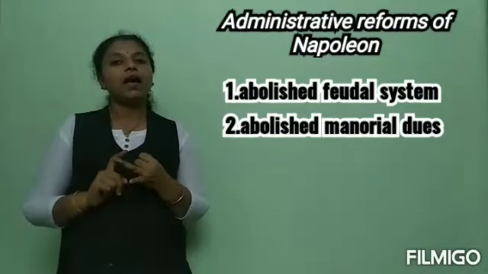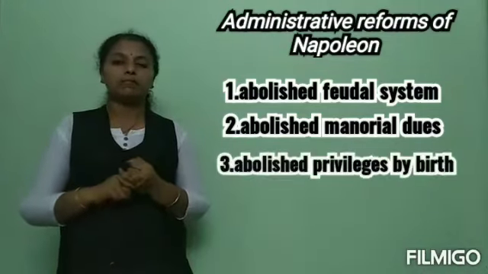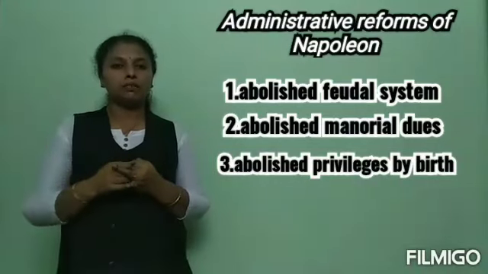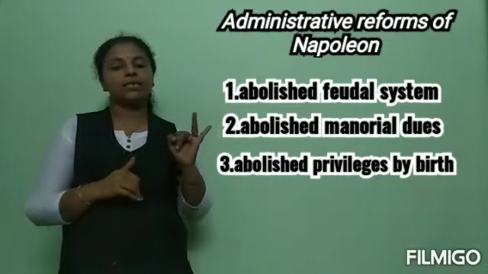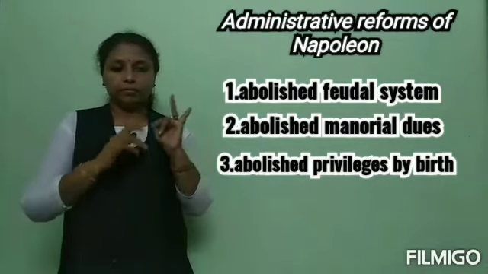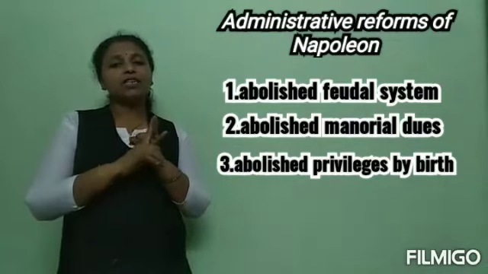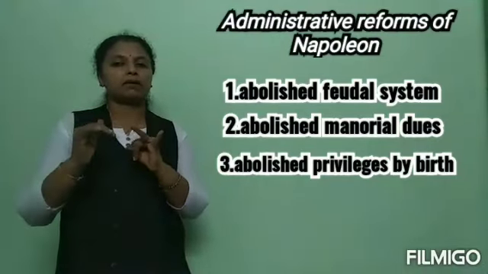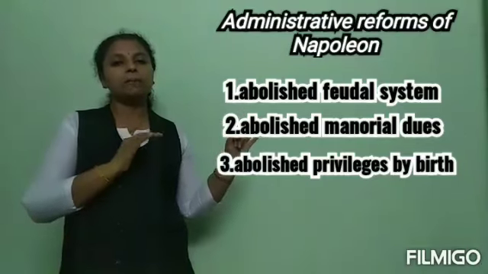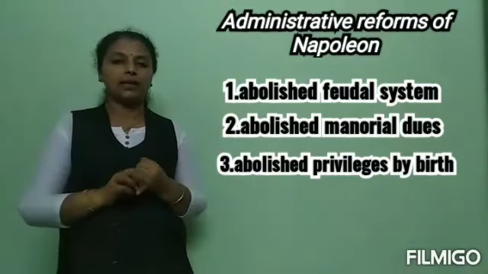Next, he had abolished privileges by birth. We had learnt that the first estate, the church, had some rights to collect taxes, right? So if one man is a priest, he had the right to collect the tax.